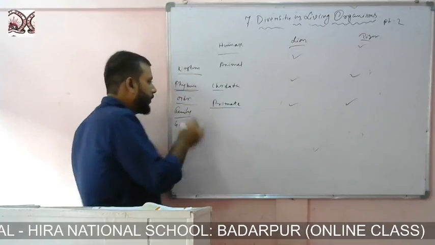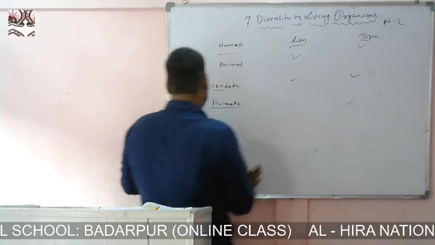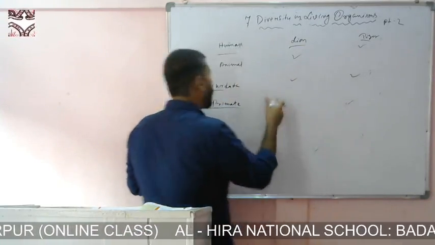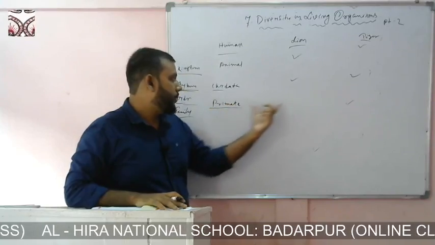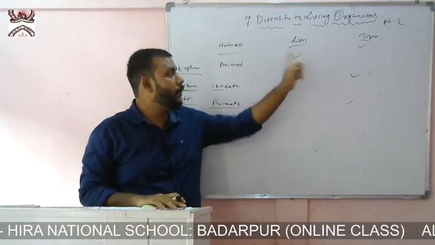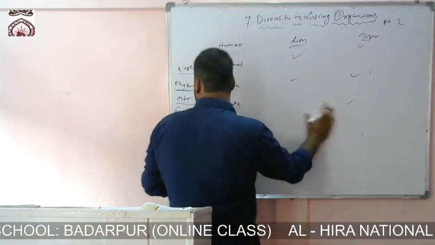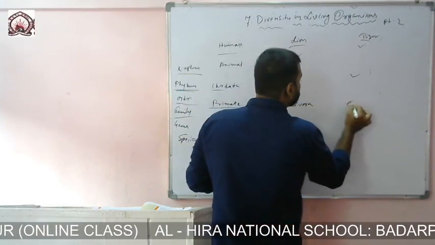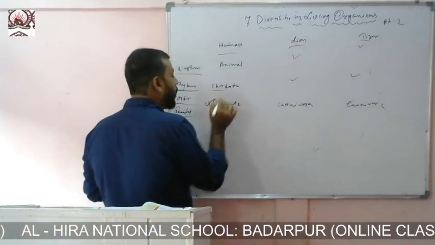Next, if you look at the family. But what is the order of lion and tiger then? They are not primates, so what are they? We see what the similarities between them are. They are carnivores, so their order will be Carnivora. See, human has already been out of the race.